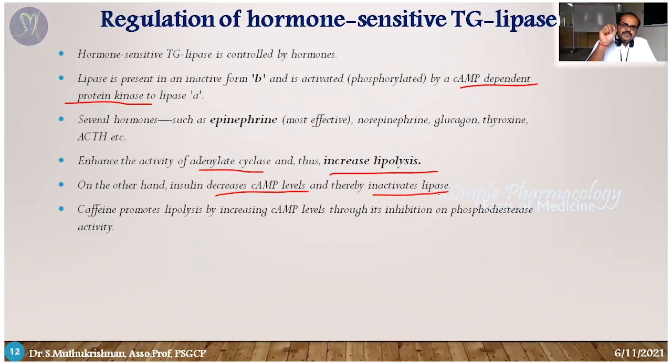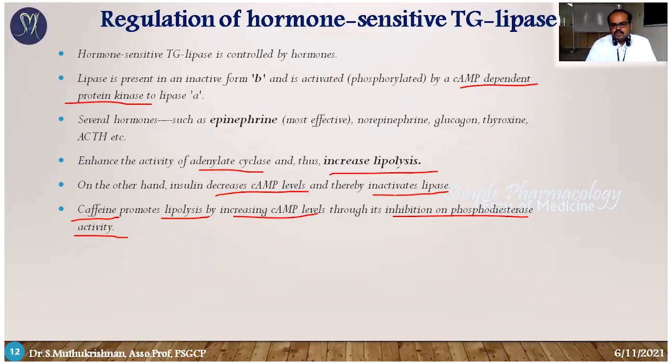Insulin is going to decrease the cyclic AMP level, so it inactivates the lipase enzyme. Some substances, for example caffeine, promote the lipolysis process by an indirect mechanism. What is that mechanism? It increases the cyclic AMP level through inhibition of phosphodiesterase enzyme activity.